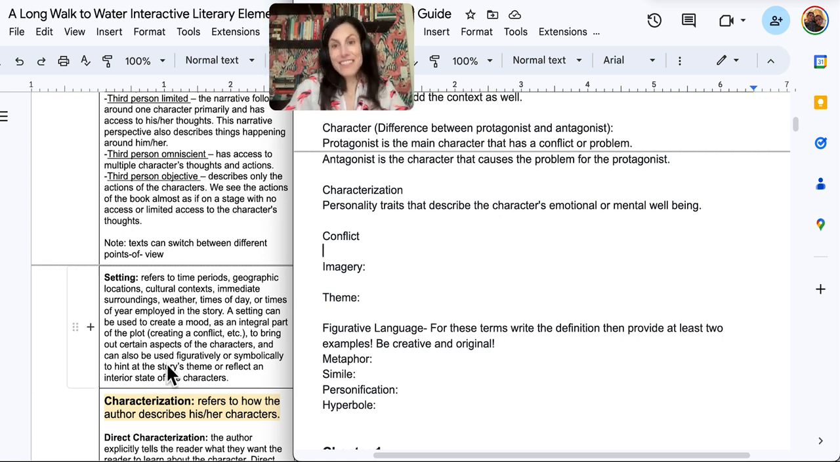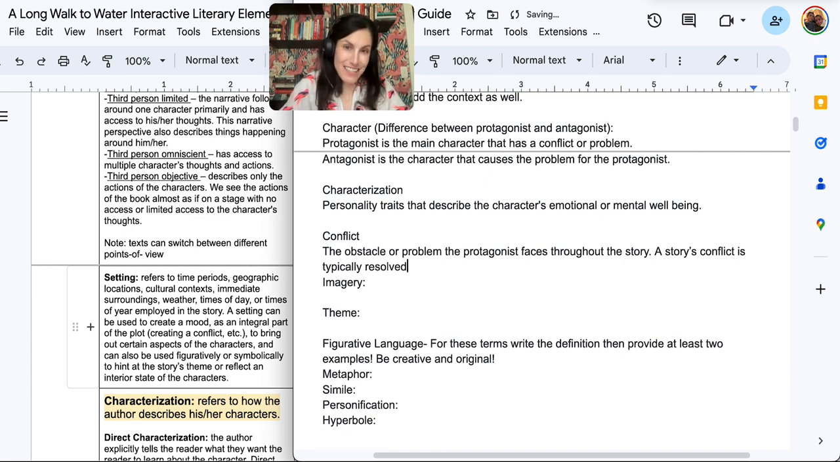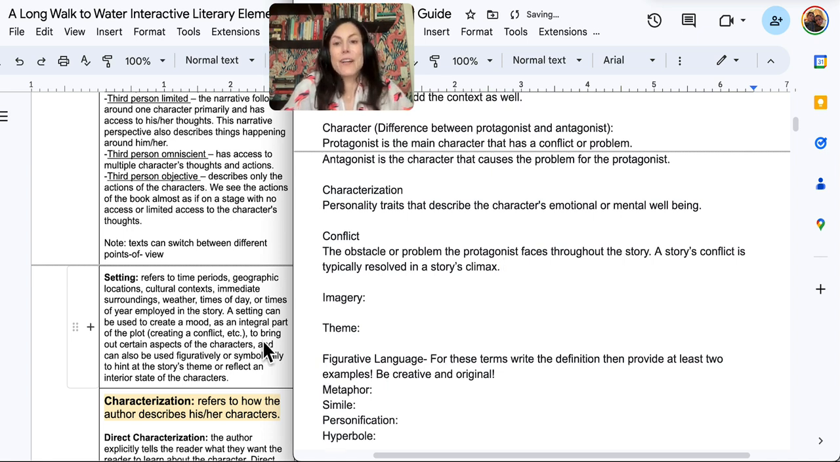Conflict, we have 7 types. So conflict is just the obstacle or problem the protagonist faces throughout the story. A story's conflict is typically resolved in a story's climax. That would be the most suspenseful moment. And there would be our 7 types.